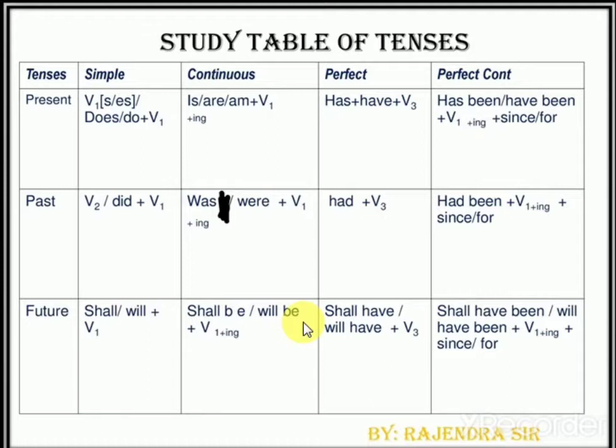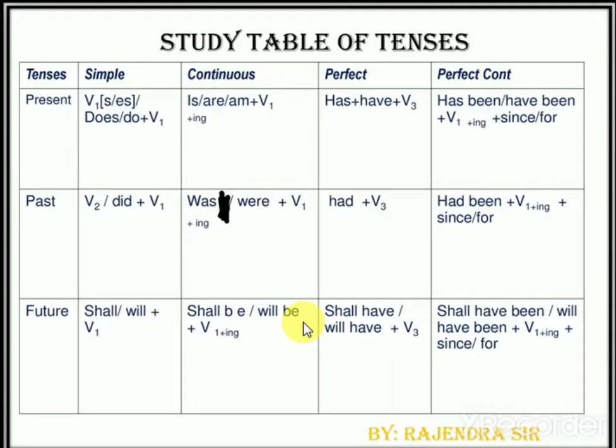Now what are the common things? First I'll clarify. Future tense means some different auxiliary verbs will be used. Like in present tense I used does, do, is, are, am, has, have, has been, have been. In past I used did, was, were, had been. Same in future also: shall, will, we are going to use. But let me clarify a very important thing which is common in all three tenses.